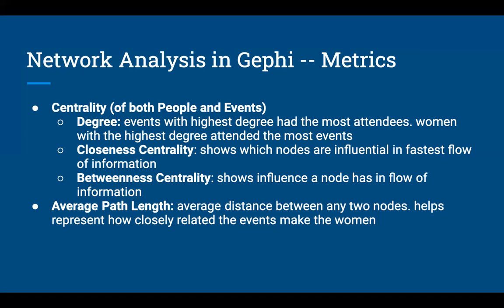Finally, we looked at average path length, which shows the average distance between any 2 nodes and helps to represent how closely related the events make the women. And there was an average path length of about 2.29 nodes between any 2 nodes.